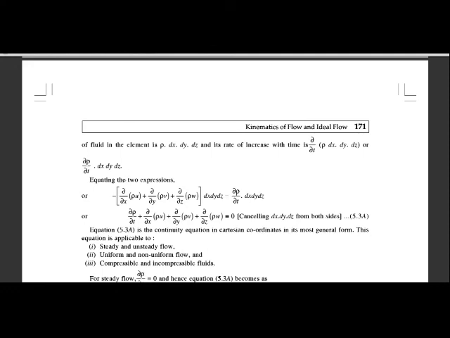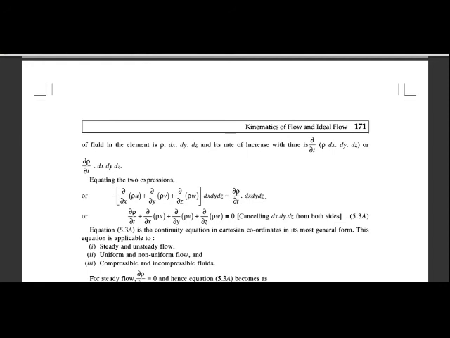If we equate both these terms, we get minus, in brackets, ∂/∂x of (ρu) plus ∂/∂y of (ρv) plus ∂/∂z of (ρw), into dx dy dz, equal to ∂ρ/∂t into dx dy dz.